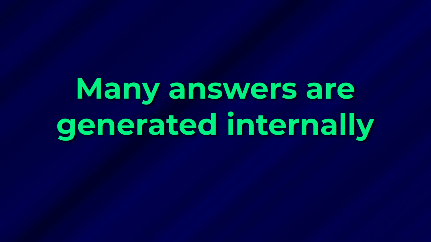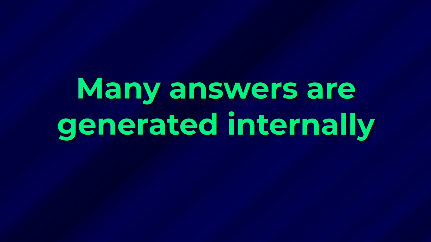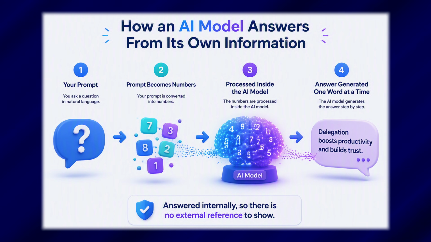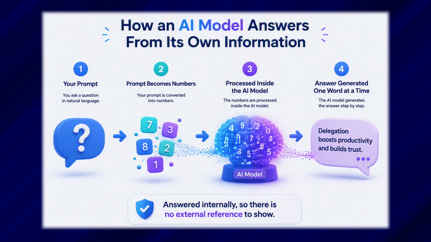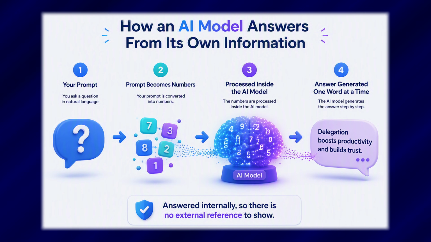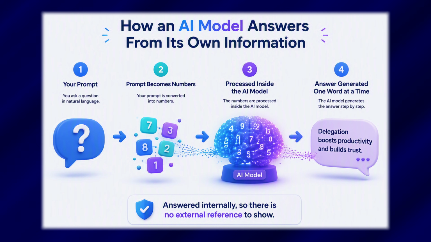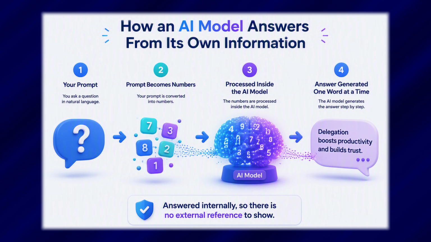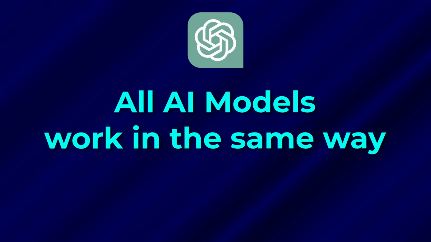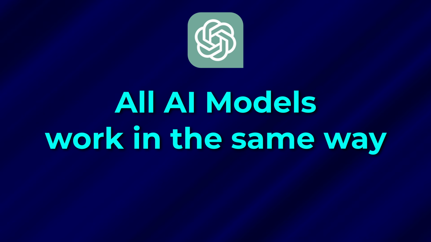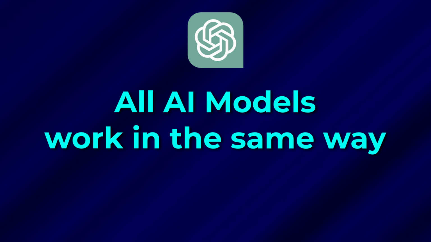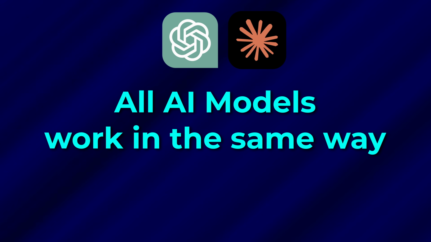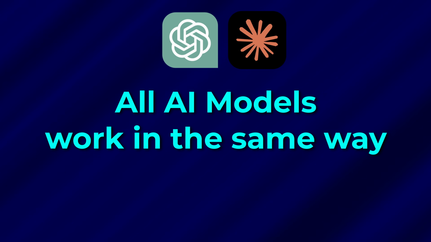So when you ask a question like what is mathematics or benefits of delegation, the model can generate the answer from internal set of numbers because it has learnt it. It'll give you the answer, and because the answer was generated internally, there are no links. Copilot uses ChatGPT only if you have the free version, and it uses ChatGPT or Claude, you get to choose, if you have the paid version.